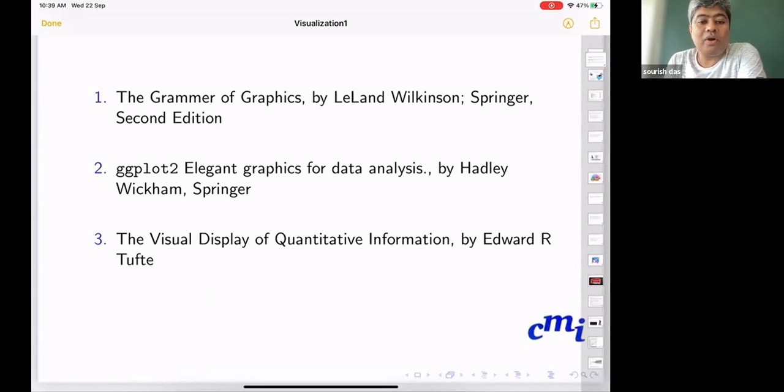The Visual Display of Quantitative Information by Edward R. Tufte. I don't think it is in print now or even in circulation, but this is a very old book, and sort of the first, early attempt to make visualization a mainstream data science activity, when even the concept of data science was not there.